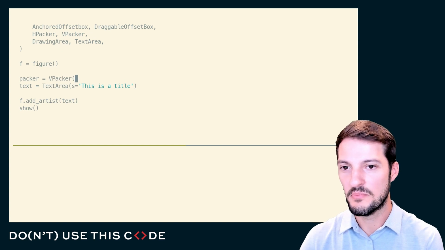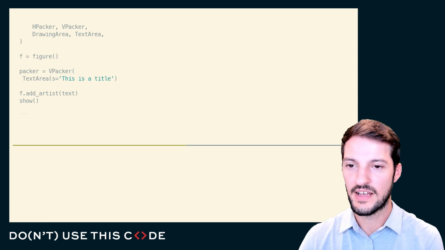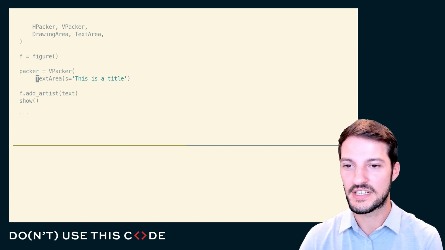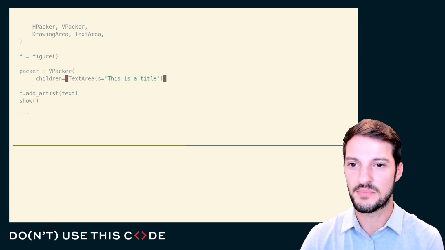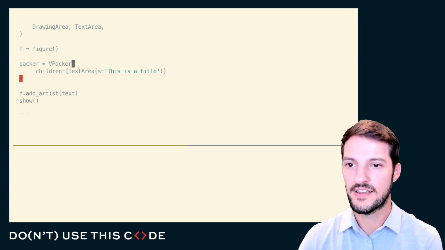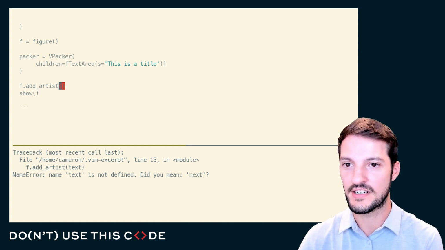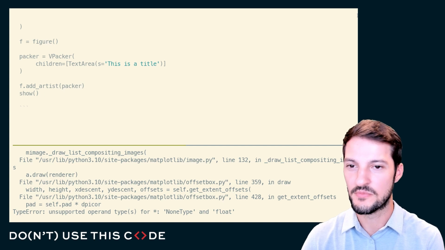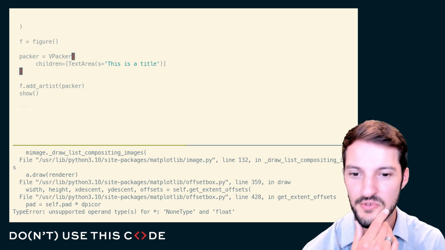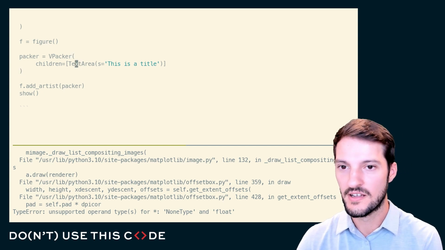And just taking this from how this worked in the legend, I am aware that the vpacker takes multiple children. And so that has to be a list. And we'll go ahead. Oops, I meant to add the packer now. Now we're adding kind of like a wrapper around this text area. Let's see if this pops up. Oh man. Unsupported operand types for none and float, just because I wrapped this in a vpacker.